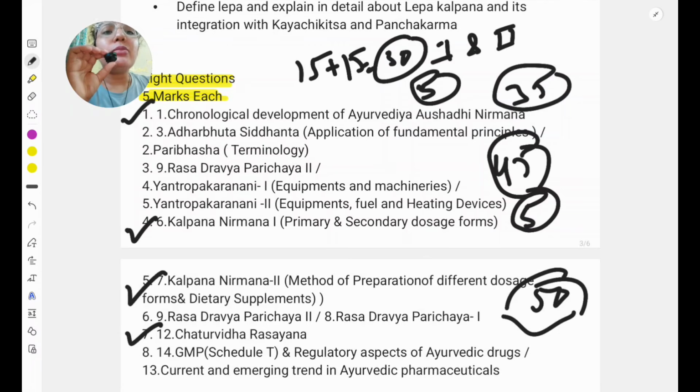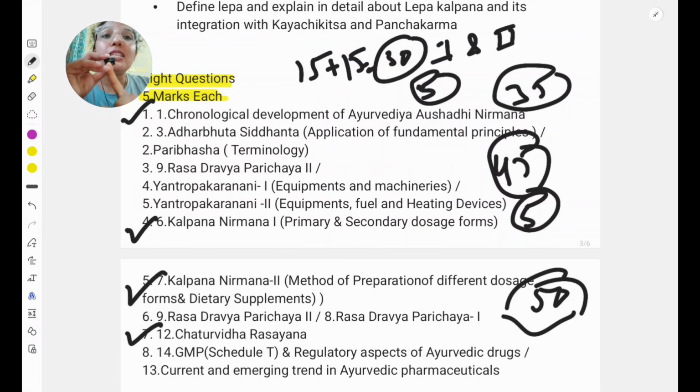Then in Adharbhuta Siddhanta there is only a small portion. First is Dravya Sangraha, how we can collect a Dravya. It is a very basic portion; we can just study and remember it. For Dravya Sangraha, you should write points like what is the time, from where we have to collect, and from where we should not collect.